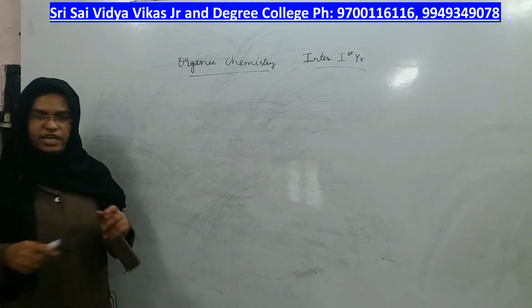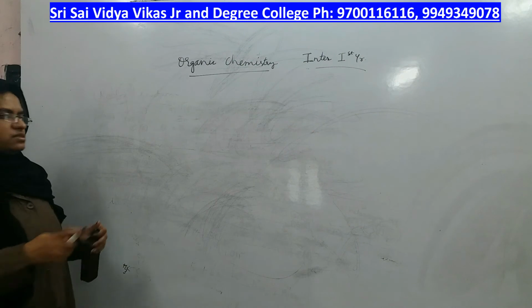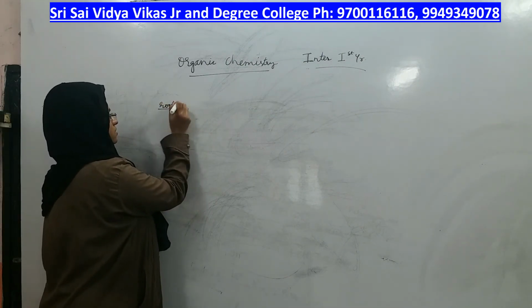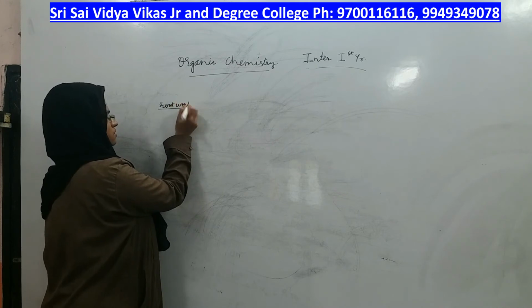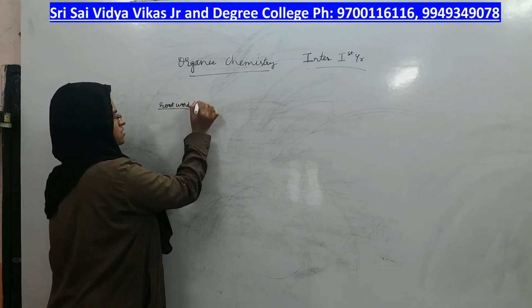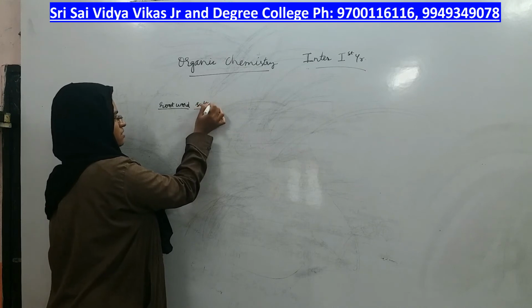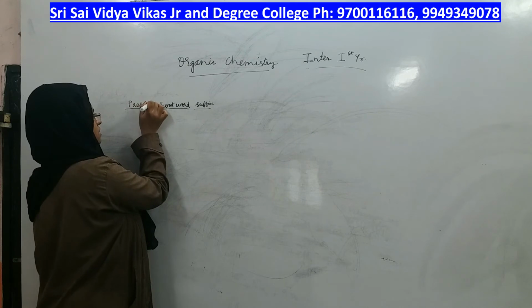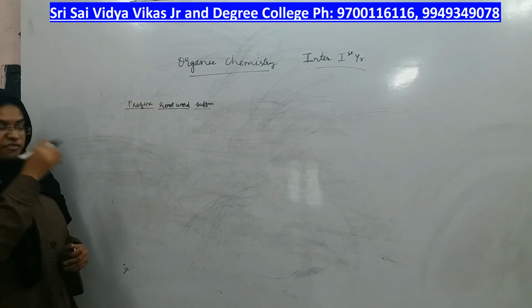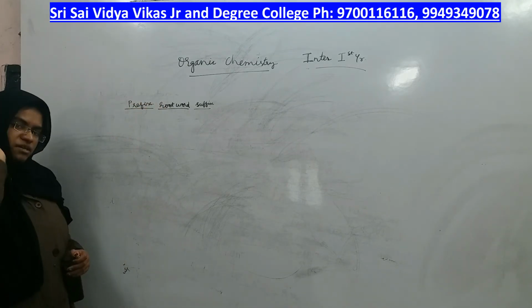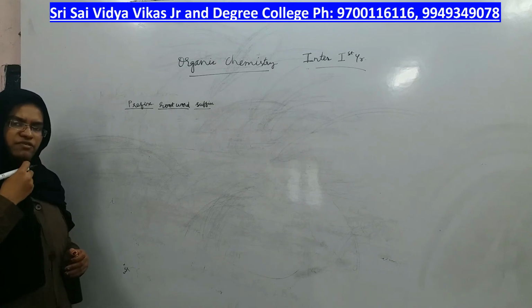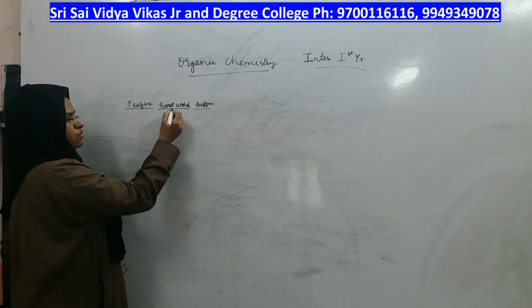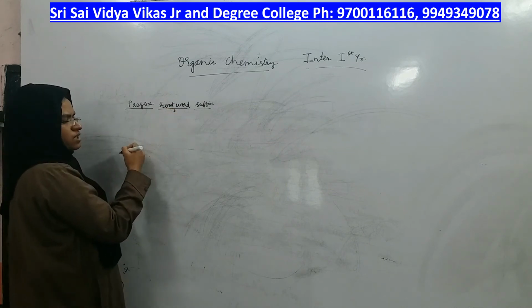Now, in every hydrocarbon there is a root word followed by suffix and prefix. Suffix means it comes after the root word and prefix means it comes before the root word.